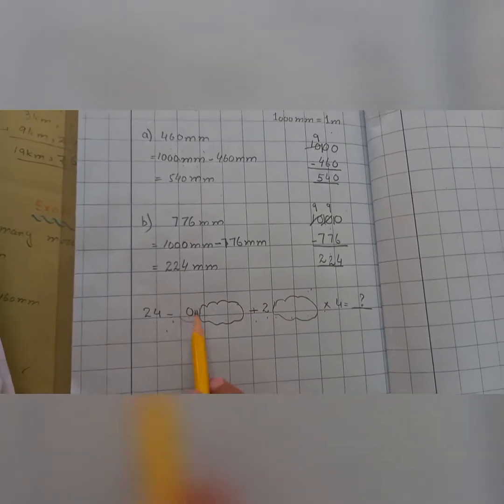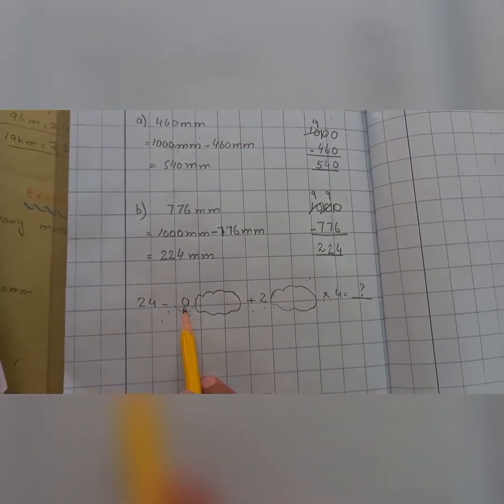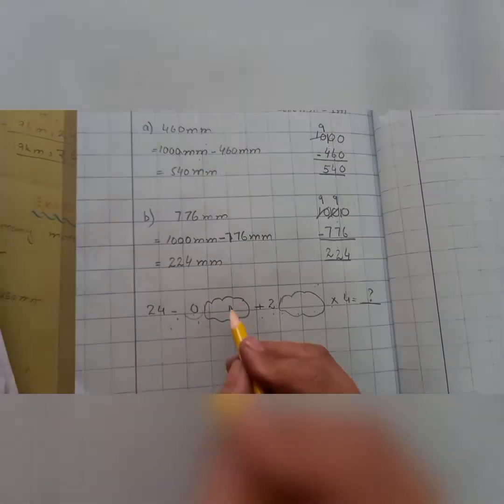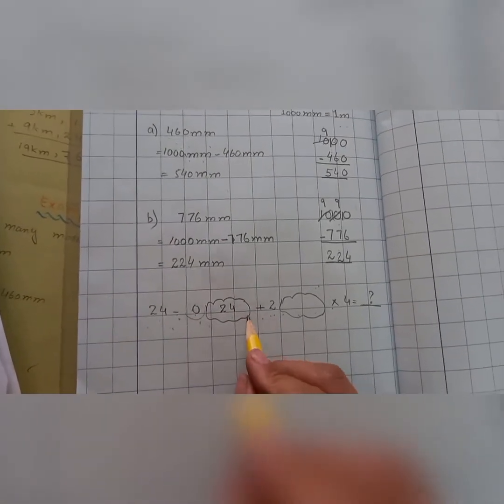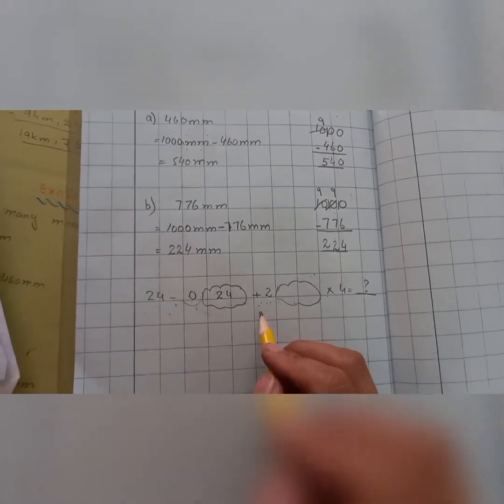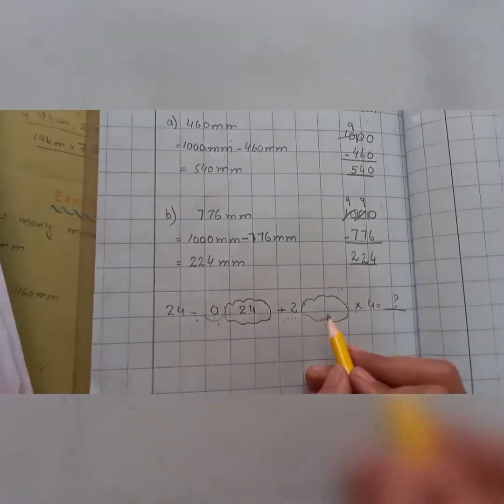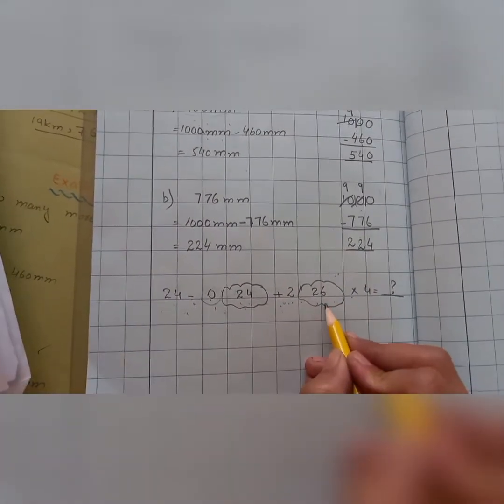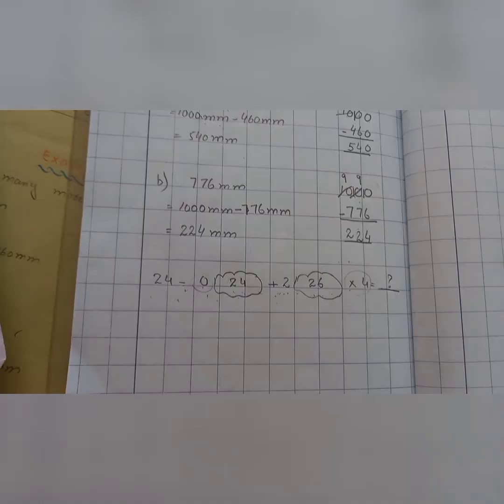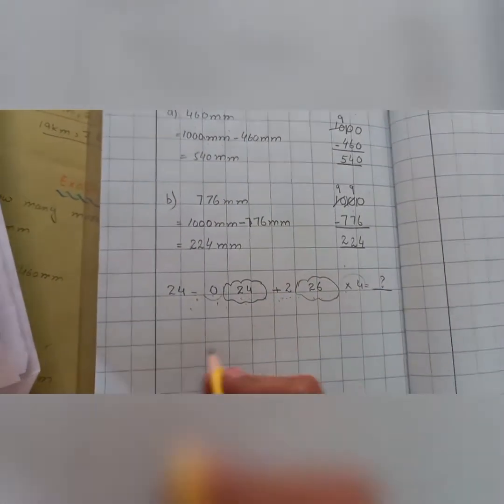24 minus 0, does 0 have value? No, 0 has no value. So 24 remains 24. Now plus this 2 in this 24. If we add this 2 in 24, it becomes 26. Now this 26 will be multiplied with the 4.